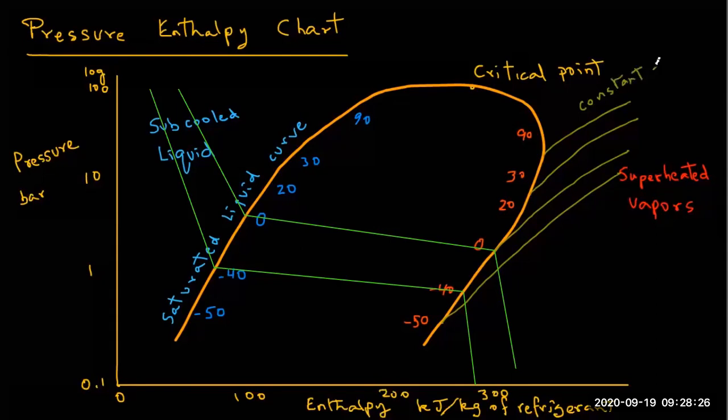These are the constant entropy lines. So at any point on these lines, the entropy, or randomness, or disturbance of these vapors or gases will be the same. These are the temperature curves.